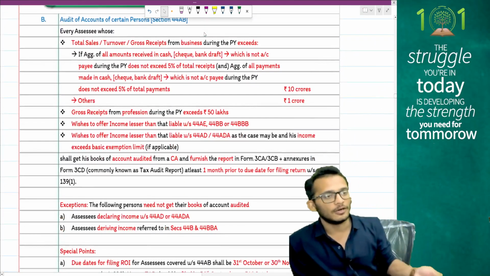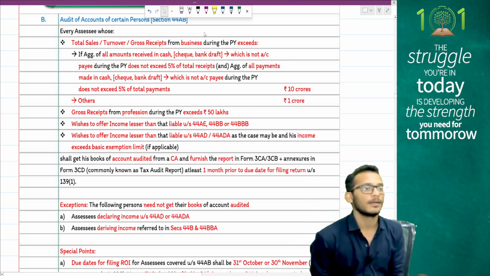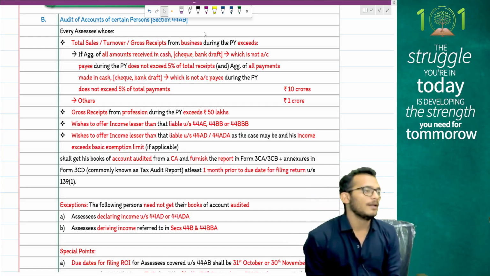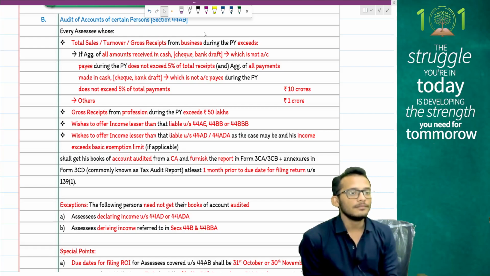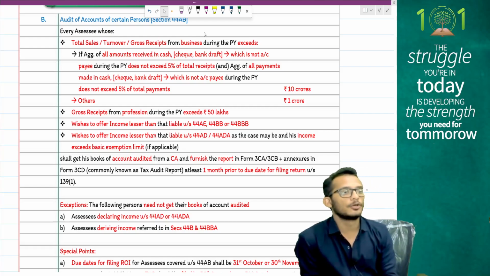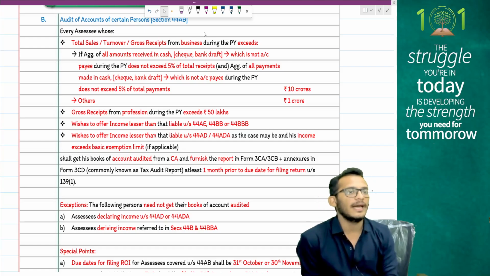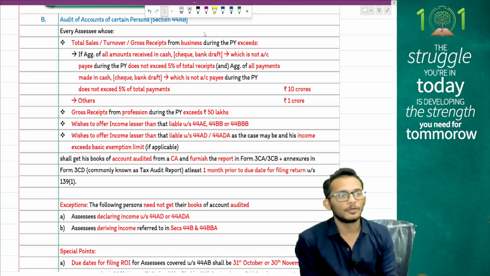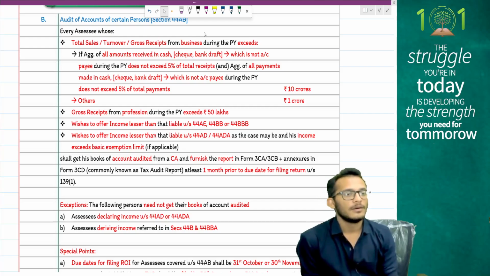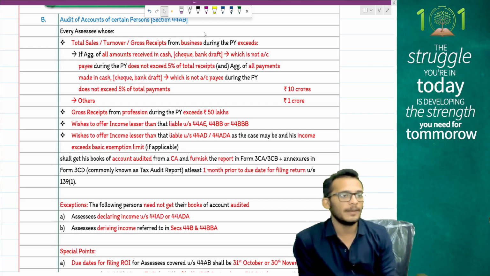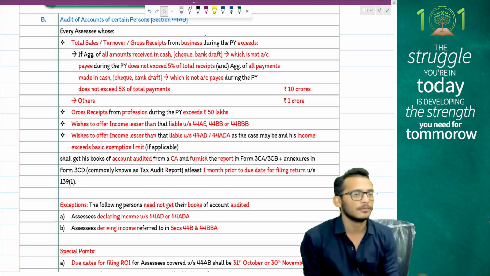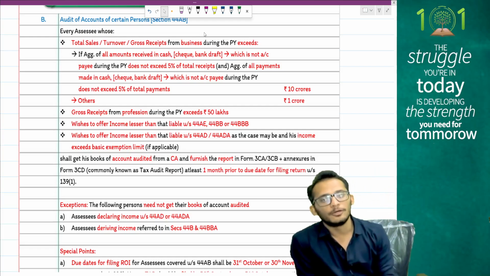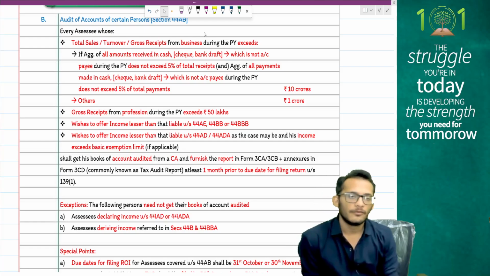If you are into business, audit happens if your turnover is more than 1 crore. But if you are found to have cash receipts and cash payments up to 5% of your total receipts and total payments, you can have no audit up to 10 crores. If you are into profession, the limit is 50 lakhs.